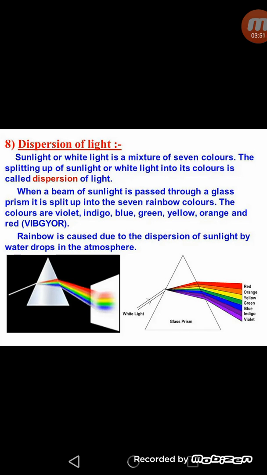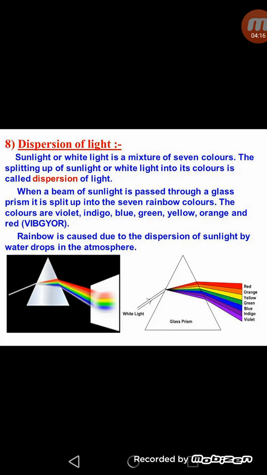Why do we get this spectrum and why do we get red at the top and violet at the base? As we know, lights of all colors travel at the same speed in vacuum. Vacuum means where there is nothing, no air or any medium. But in any transparent medium such as glass, water, etc., the lights of different colors travel with different speeds.